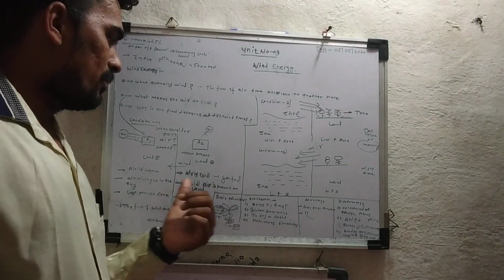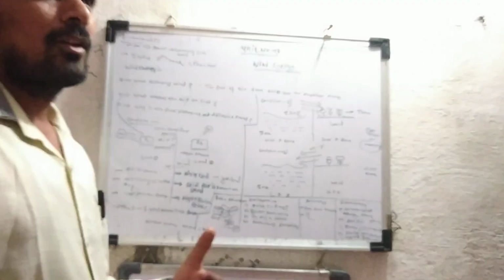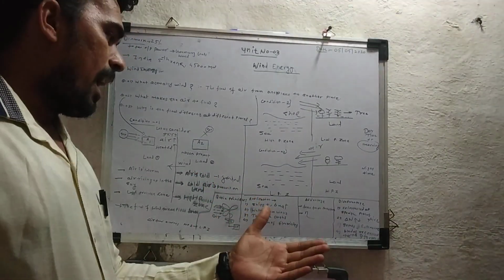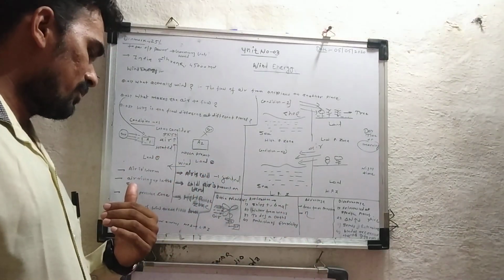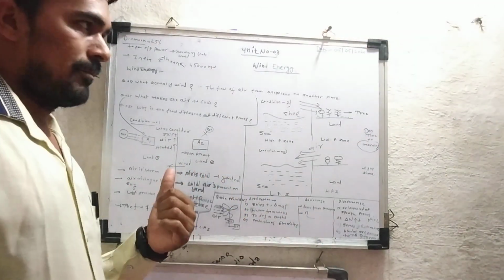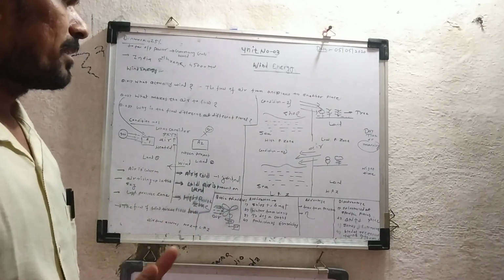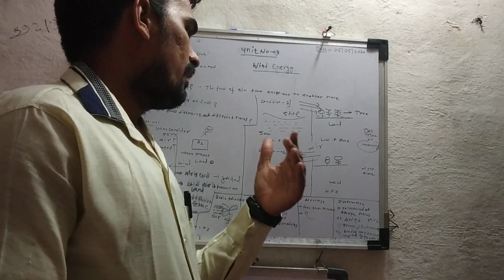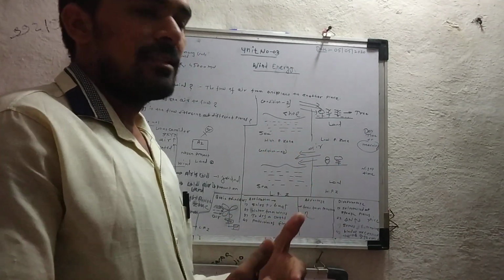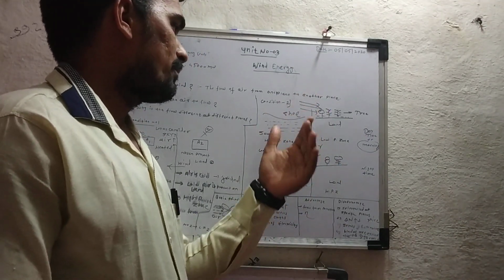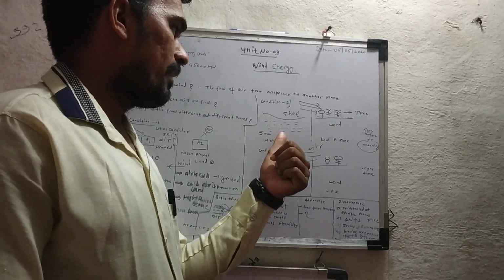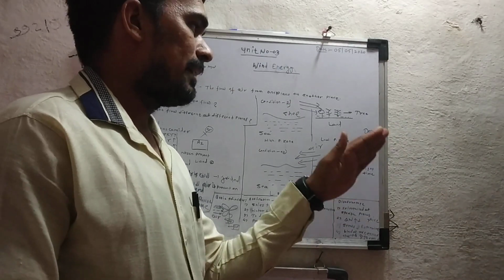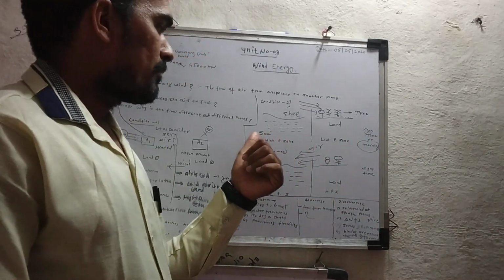So from these 2 conditions, it is observed that air always flows from the high pressure zone to the low pressure zone. That is nothing but the wind. Similarly, we take condition number 2. Here we take the sea, and in the other part we take the land as an area. So what happens in the sea?